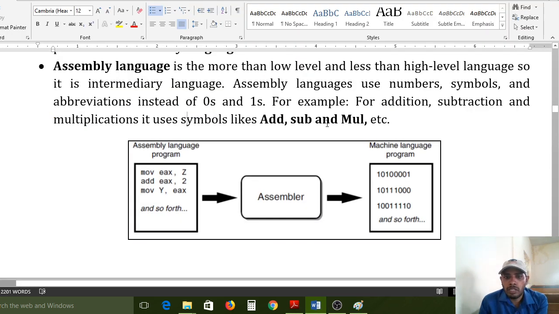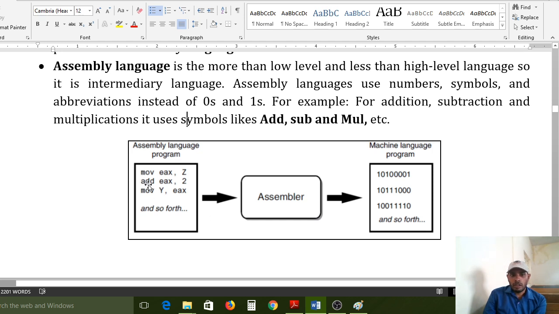So all of you please observe here. Assembly level language program: move EAX Z, add EAX 2, move Y EAX. Move means copying, and so forth. Each and every one is called an instruction. After writing this entire code, move means copying, add means addition, again move Y the result. Y is the variable, move result to Y from EAX. EAX is the register. Please concentrate on the program only, not the commands.